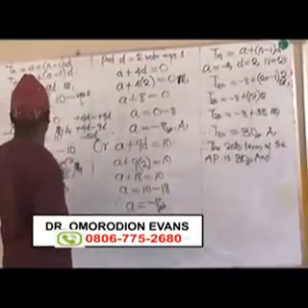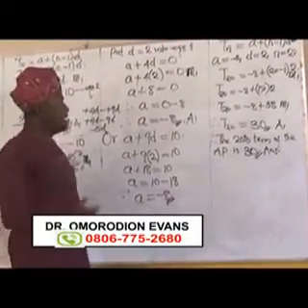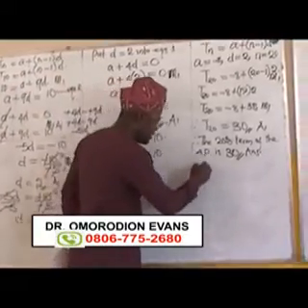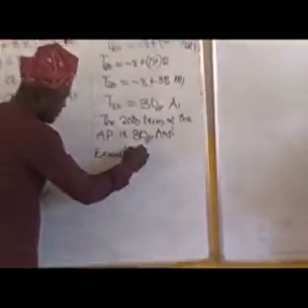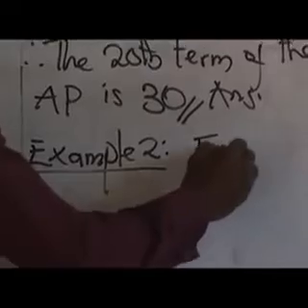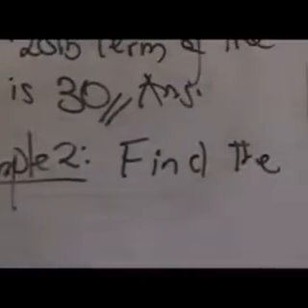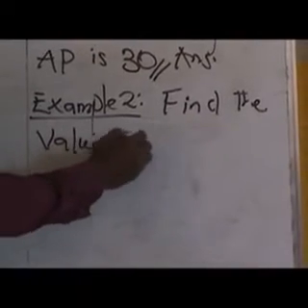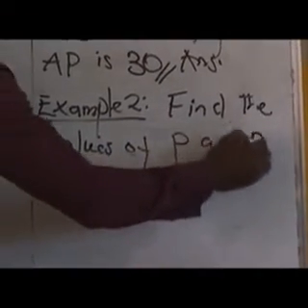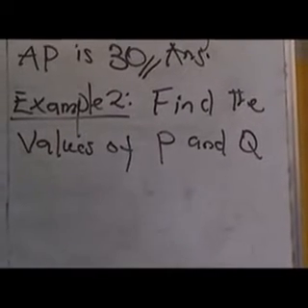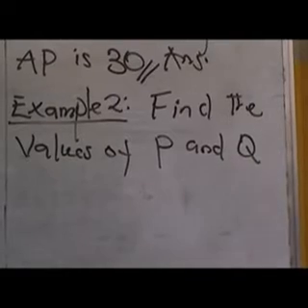Can we quickly look at example 2? In a different dimension from this question. I think this will take me a few minutes. Let's look at example 2. This is short. Listen. They are asking us to find the values of P and Q. Please take note. This is a past question that will help you in case it comes up in this dimension. You shouldn't be confused. Find the values of P and Q